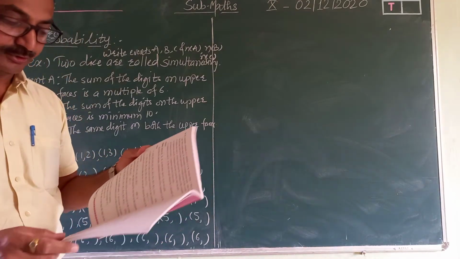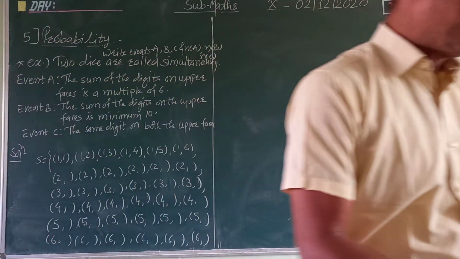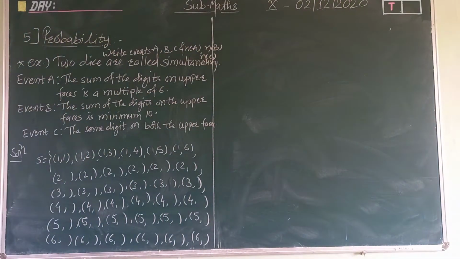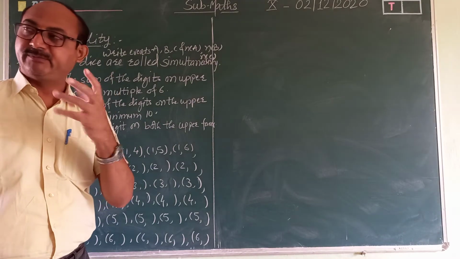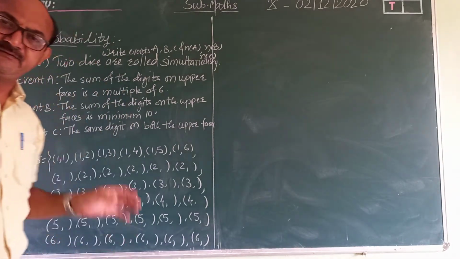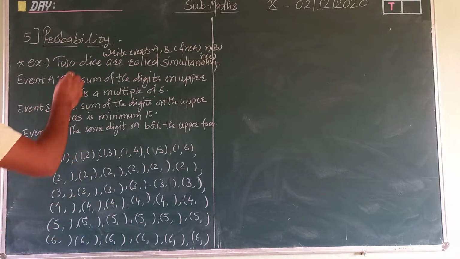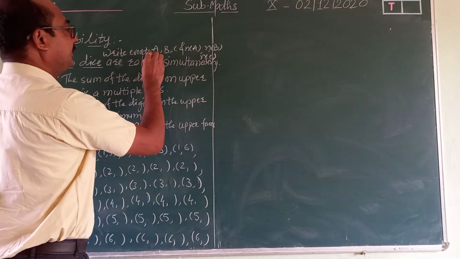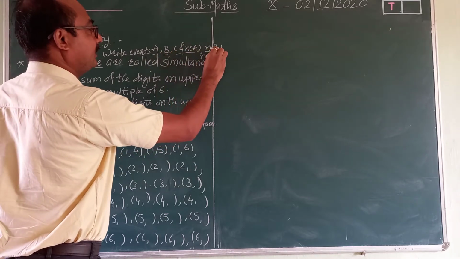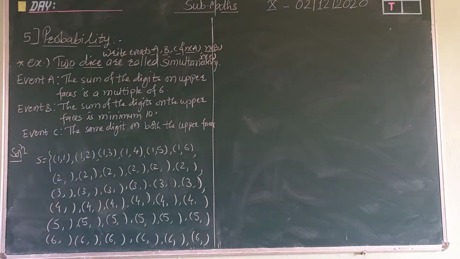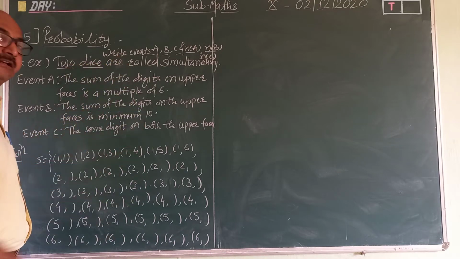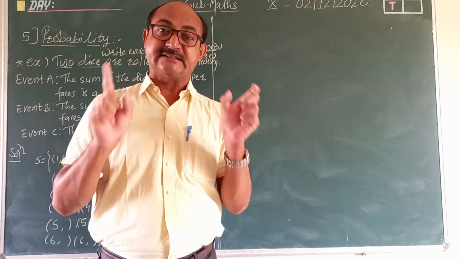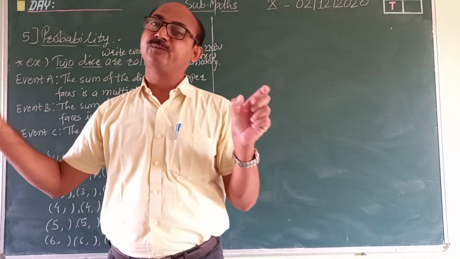This is practice set 5.3. Up to 5.2 already we have covered. One example here I have taken. So I will take two different examples, big ones, then the remaining you can solve. Very simple lesson, very simple. So here two dice are thrown. Here also what you have to find? Events A, B, C and the number of elements in each event. The same question. Now here two dice are rolled. If one dice, we know there are 6 sample points, either 1, 2, 3, 4, 5, 6.